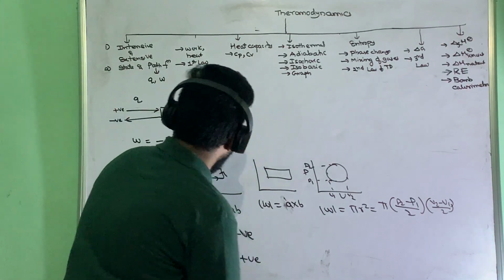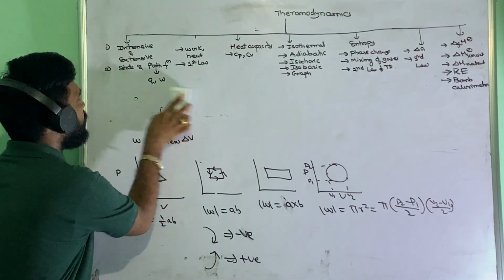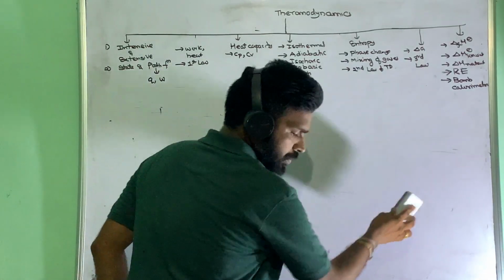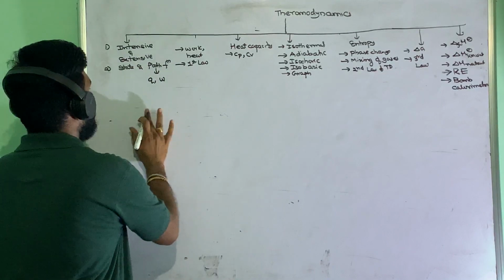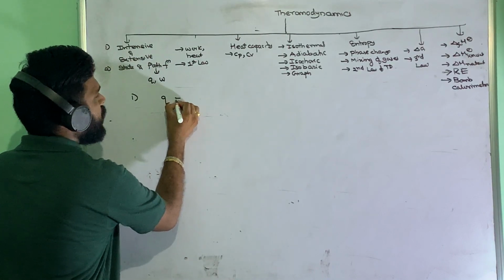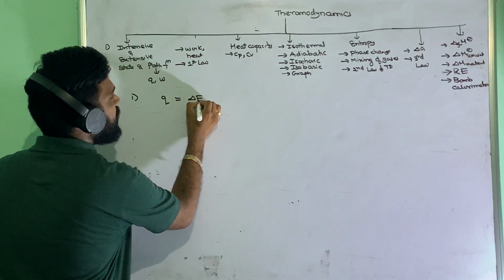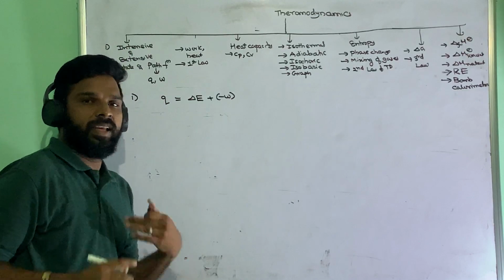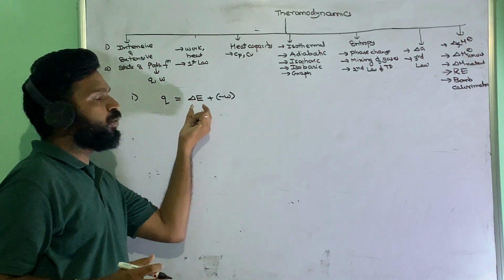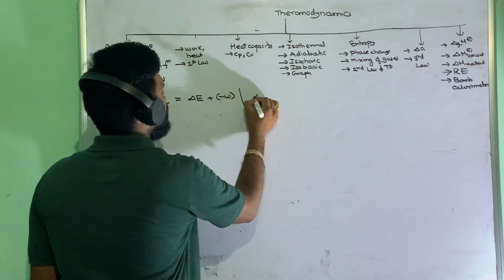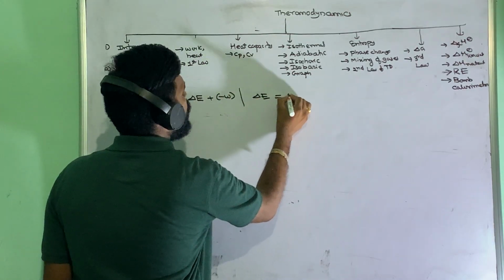And next we are going to the first law of thermodynamics. So what does the first law of thermodynamics explain? The heat supplied to the system is used to increase the internal energy and to do the mechanical work. So the heat supplied to the system is used in two ways: to increase the internal energy, and to do the mechanical work. This we can also write as delta E equal to Q plus W.